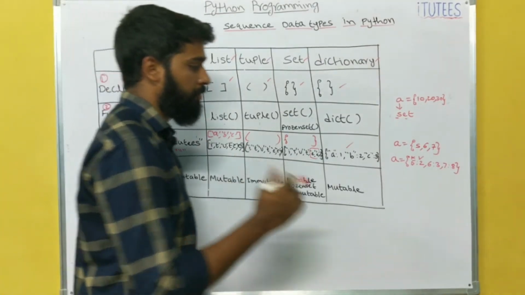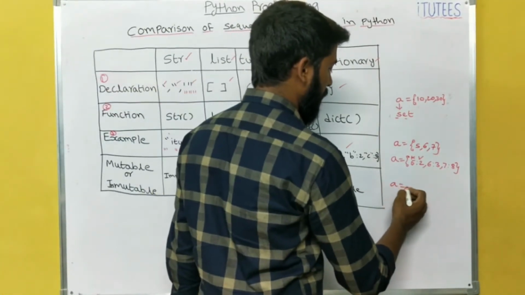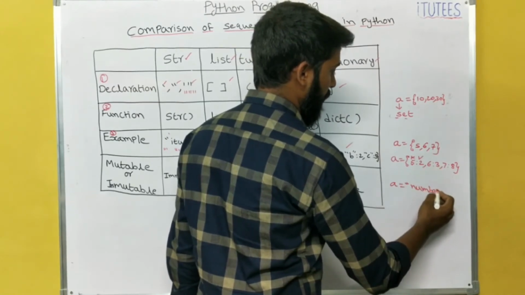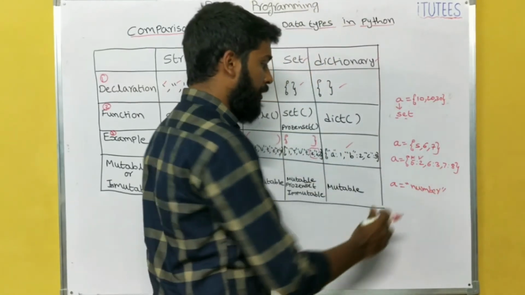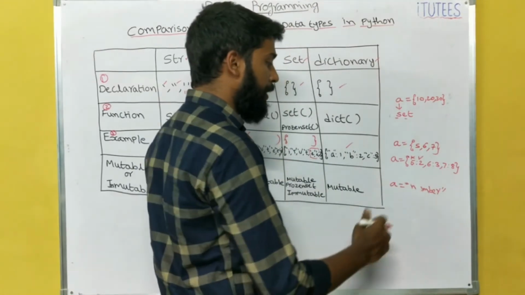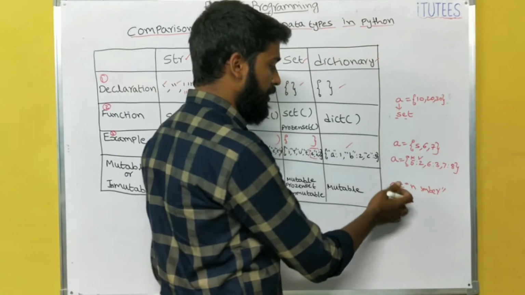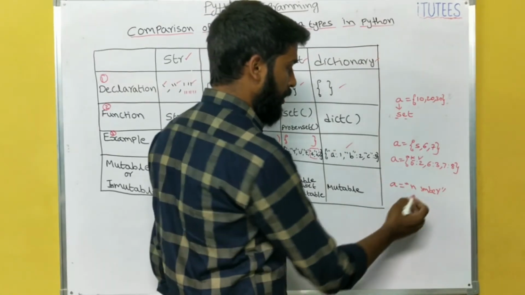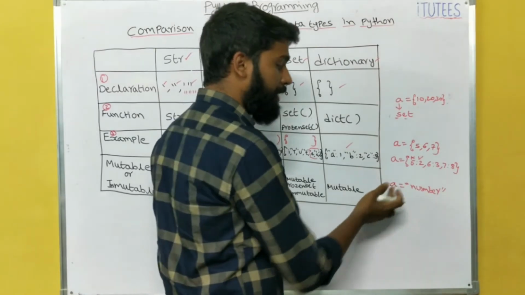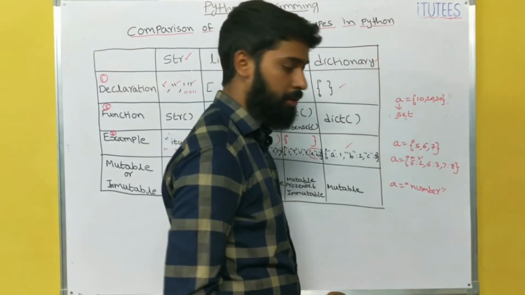For example, I define A equals a string, and now I want to delete one character. If I am able to delete it, then A is mutable. If we cannot delete it, then A is immutable, in simple words.